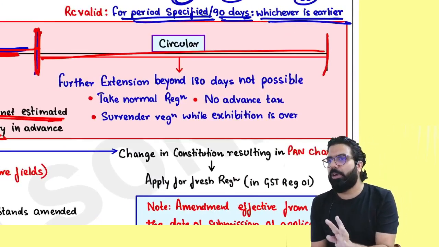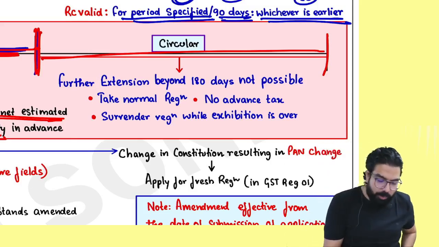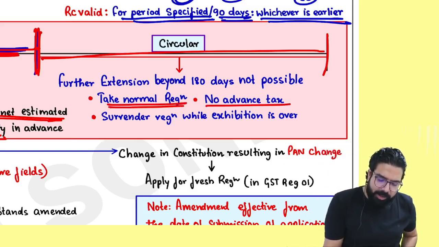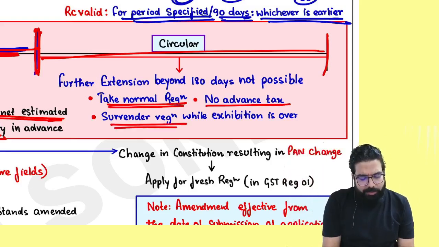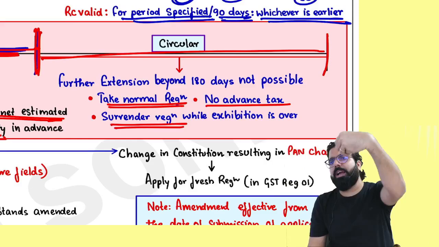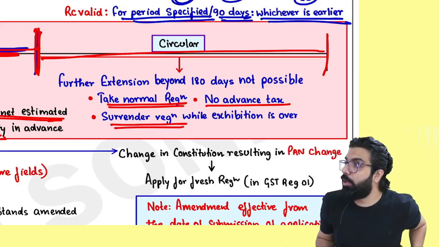You can't be a casual taxable person. What do you have to take, everyone? Normal registration. Don't pay any tax in advance. Not required. Now, normal registration. When you are leaving and going, please surrender your registration. Are we all clear till here?